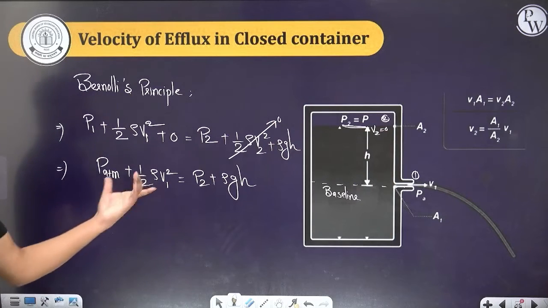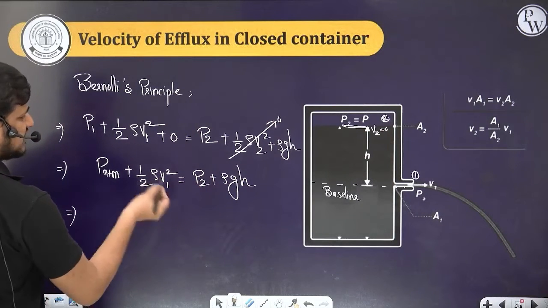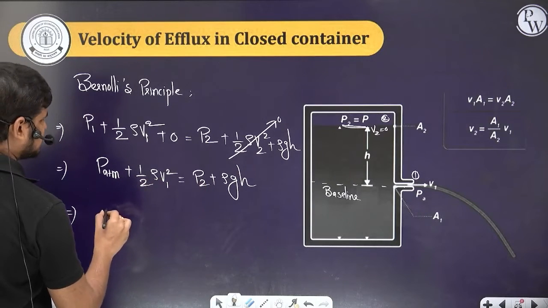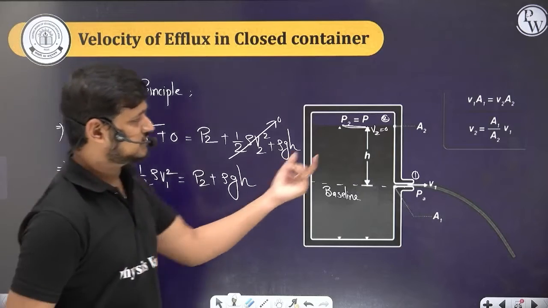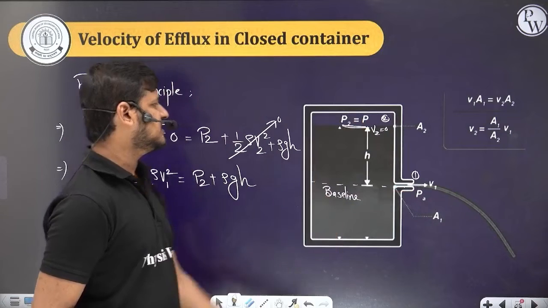Then you can find the velocity in this case. Just get the equations on this side and find the velocity. Can you guys do these calculations? Here is the atmospheric pressure and here some other pressure.